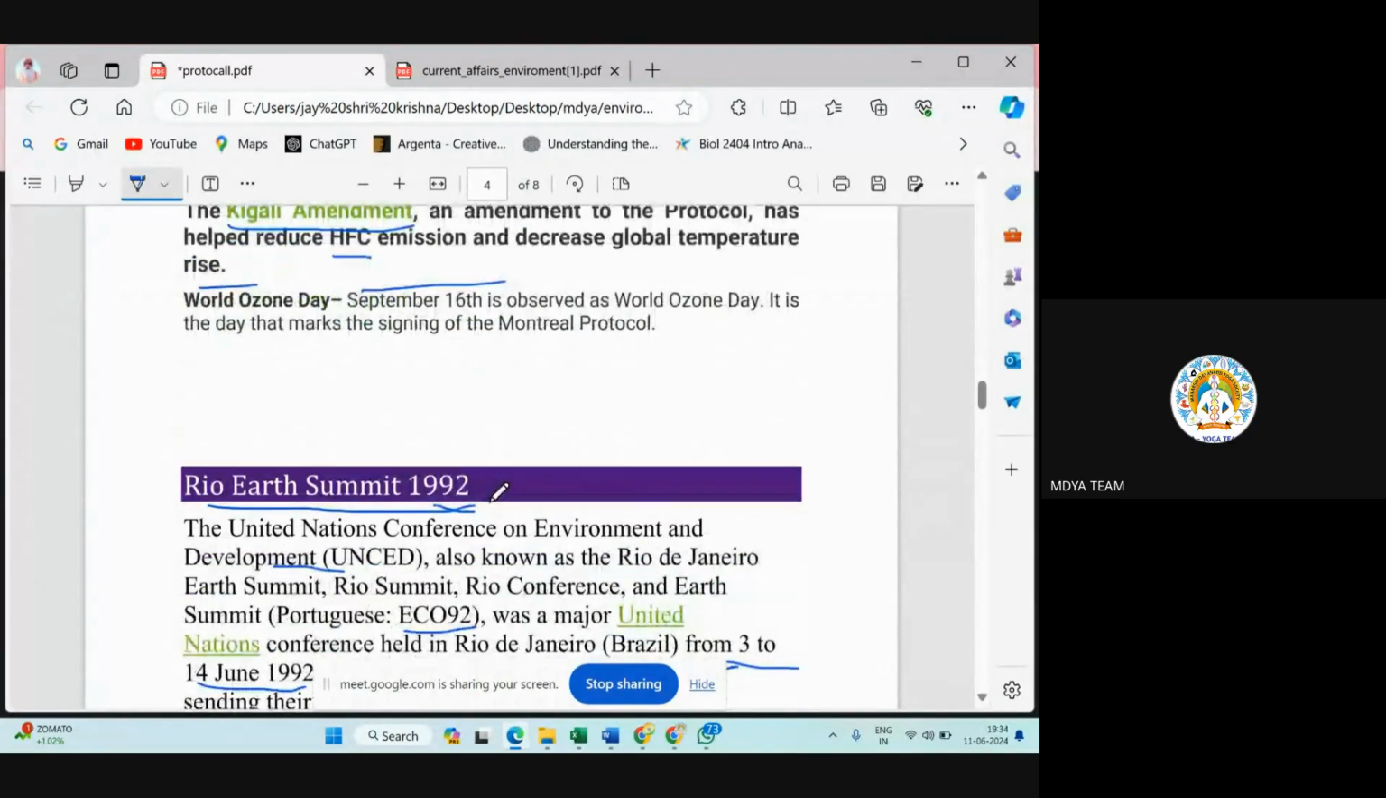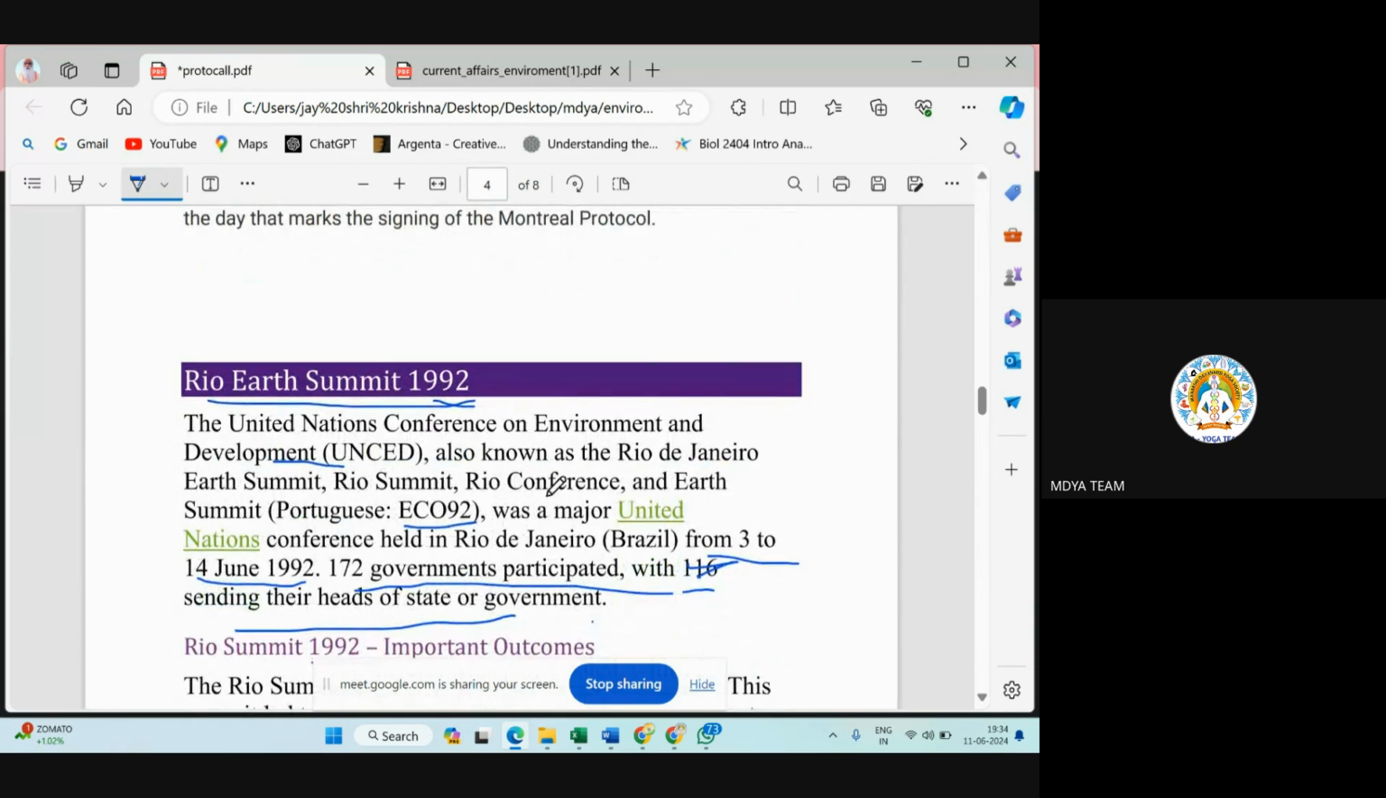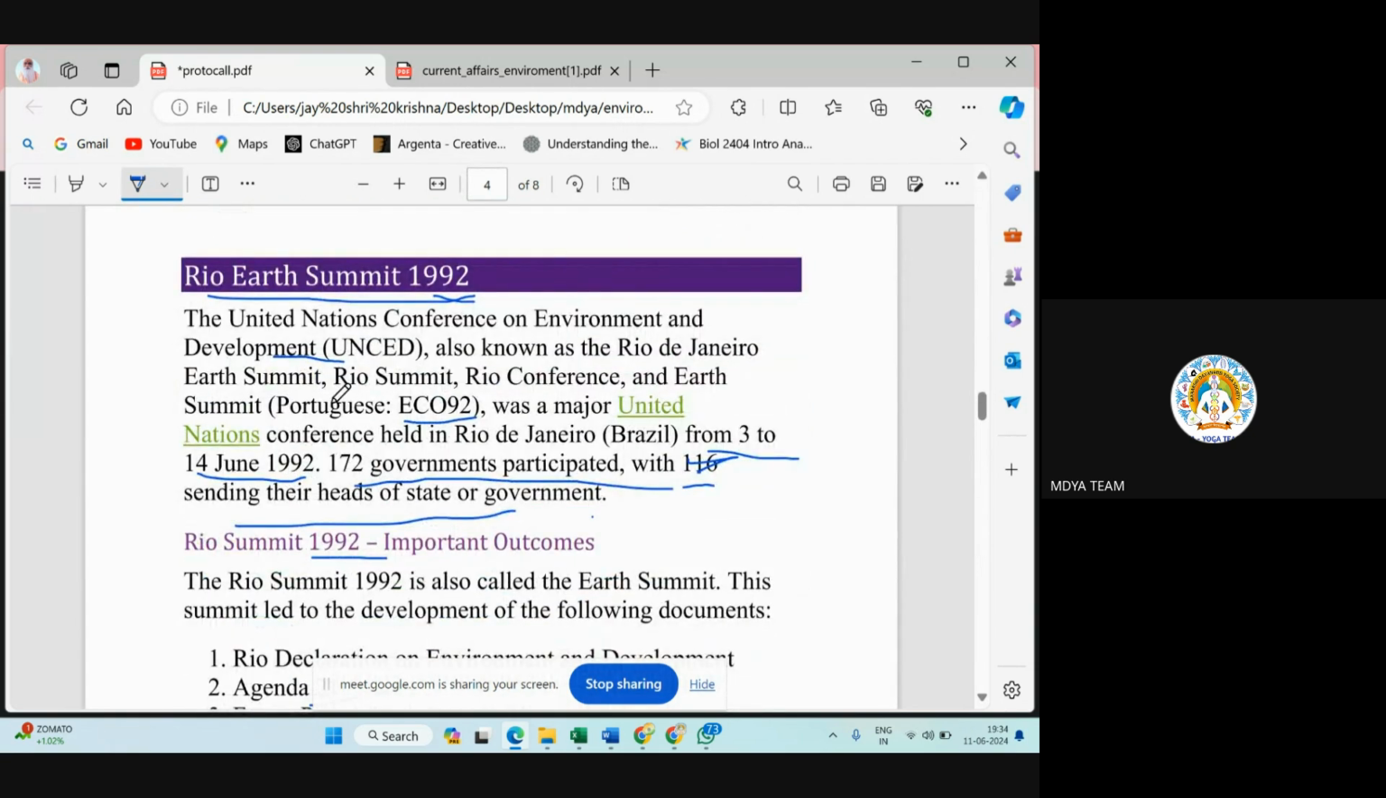Okay, so Rio Earth Summit, the official name is United Nations Conference on Environment and Development, also known as Rio de Janeiro Earth Summit, and it is also known as Eco 92. Why Eco 92? Eco means ecology, 92 means 1992. In this, 172 governments participated, and this conference was held from 3 to 14 June 1992. Dates are very important in this.